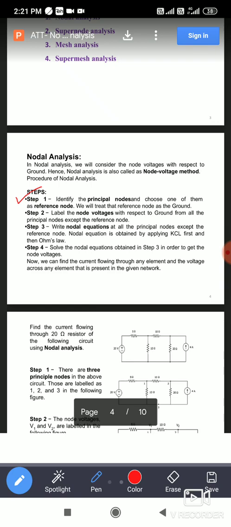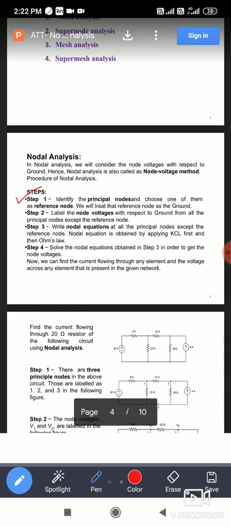So everywhere you can observe the circuit at the bottom, or we can say we have to select one principal node such that where all branches are meeting. All branches are meeting. It may be more than 3, 4, 5 branches. Okay, that common point is called as what? Ground node or reference node. So that we have to measure, that we have to select. So identify the number of principal nodes present in the given network and one of the node you have to consider as a ground node.